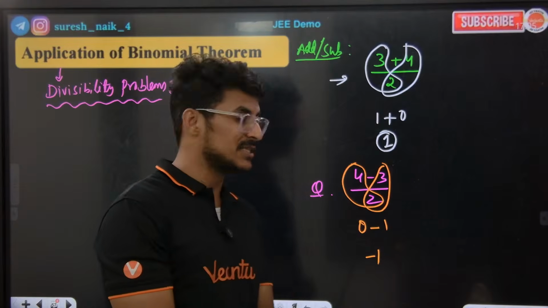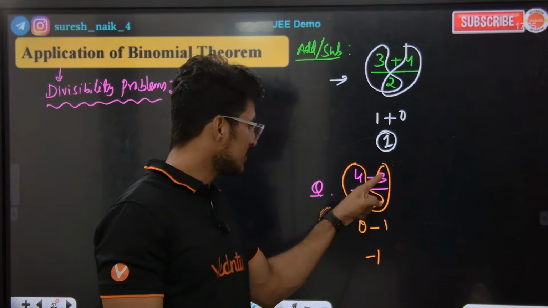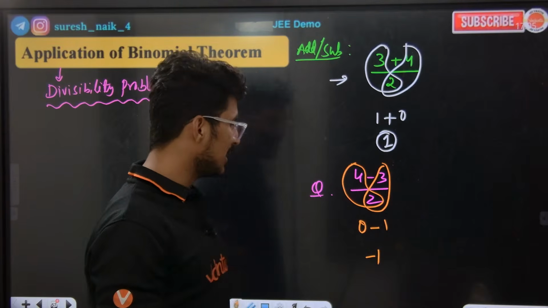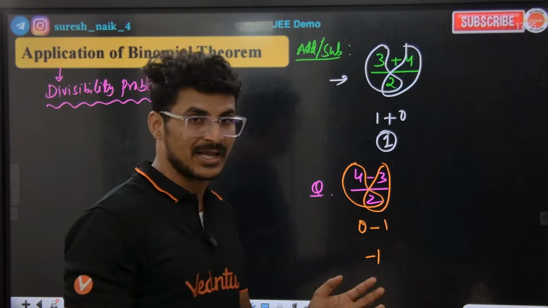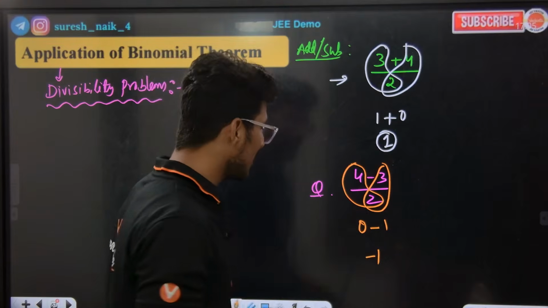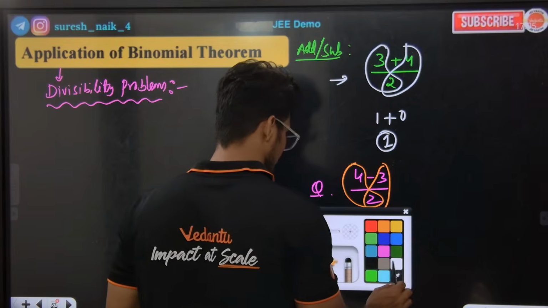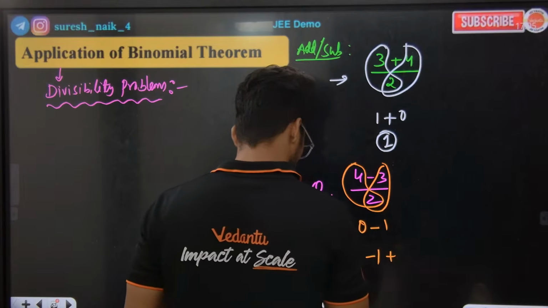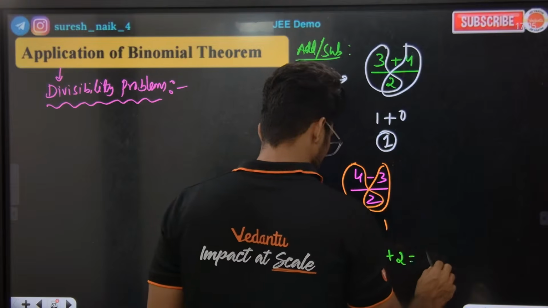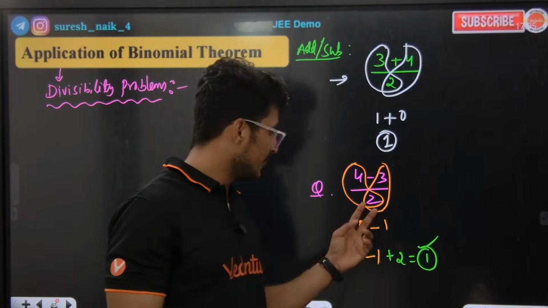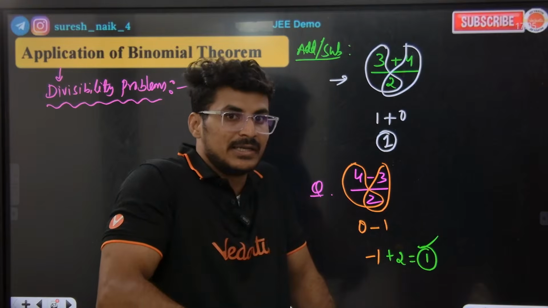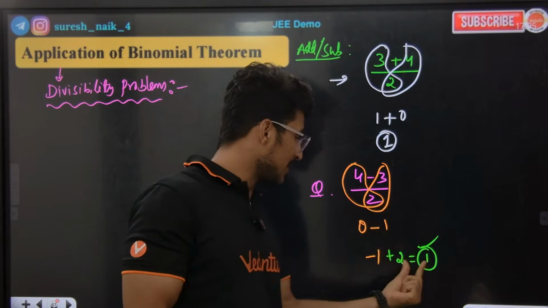Sir, now the remainder has become negative. 4 divided by 2 gives remainder 0, and 3 divided by 2 gives remainder 1, with a minus in between, so it is minus 1. 0 minus 1 gives minus 1. The overall remainder is minus 1, but the remainder cannot be negative here. So what should you do? Add the divisor to this minus 1. Whenever you get a negative remainder, to make it positive you add the divisor, the denominator below. Then the remainder will be 1 only.